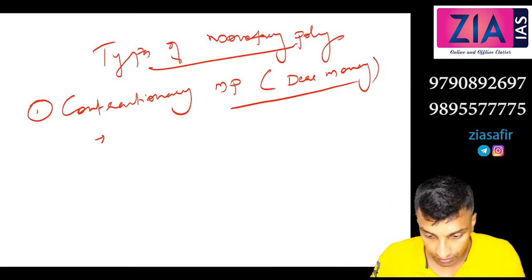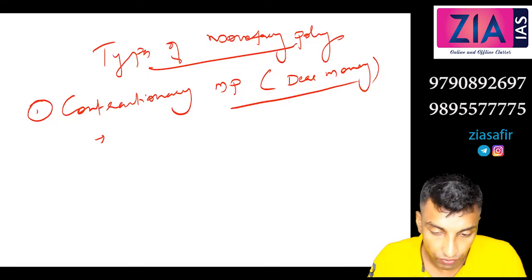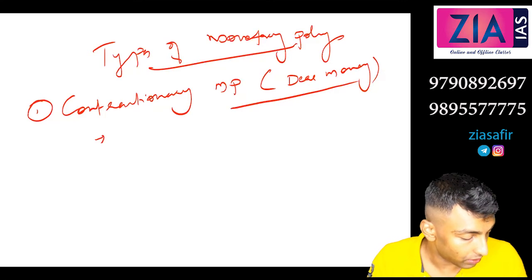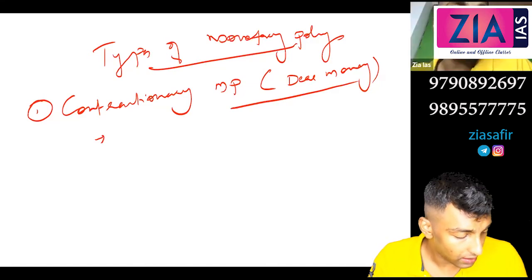I'm not able to hear you properly, sir. Sir, can you check? Okay. So till what time have we gone correctly? You have written contractionary monetary policy? No, sir. Okay. So types of monetary policy started?